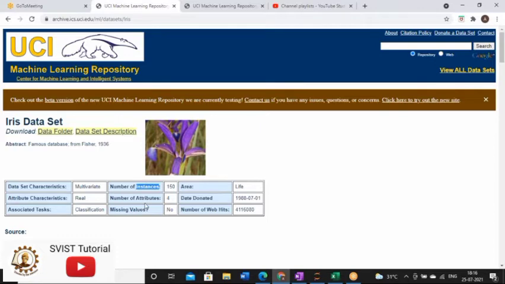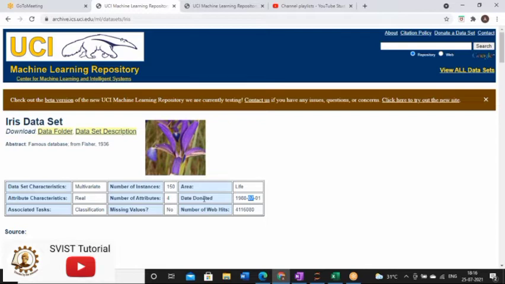Now we have two more pieces of information: the number of instances, which is 150, and the number of attributes, which is 4. We have to understand the meaning of these two, instances and attributes. And here it is given that missing values is no, meaning there is no missing value in the data set. And then all the other information given here is the source of the data set. So we have to understand the meaning of this chart.